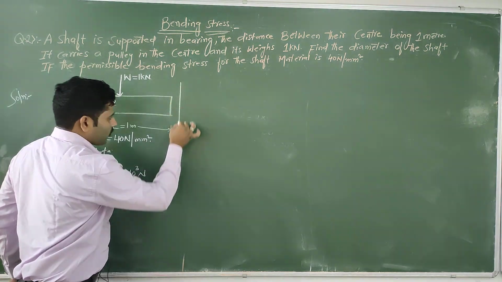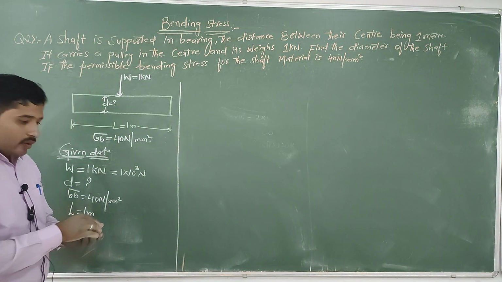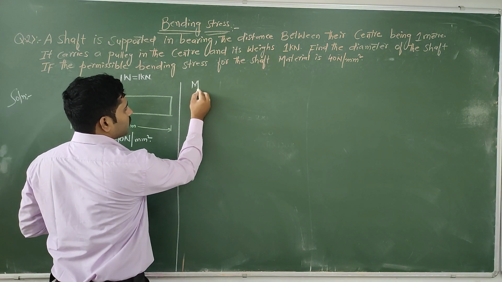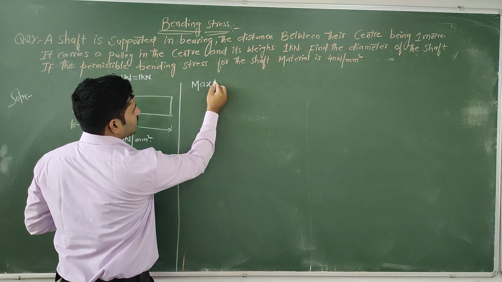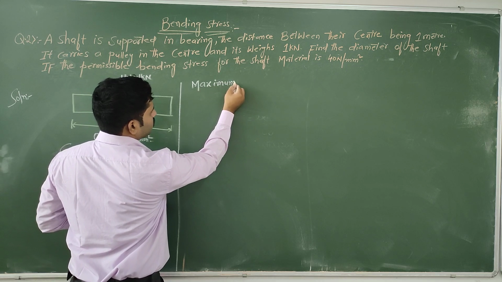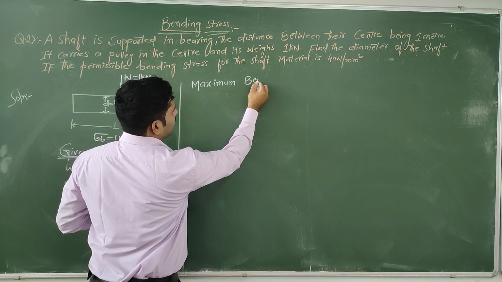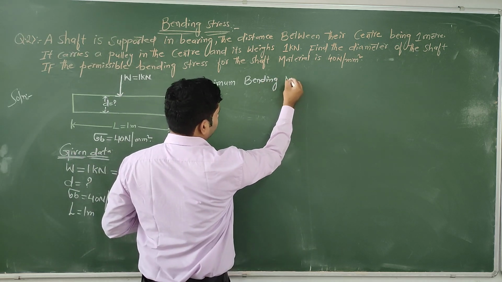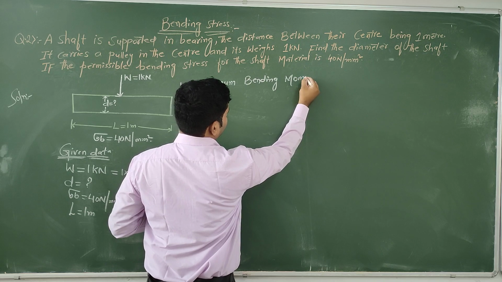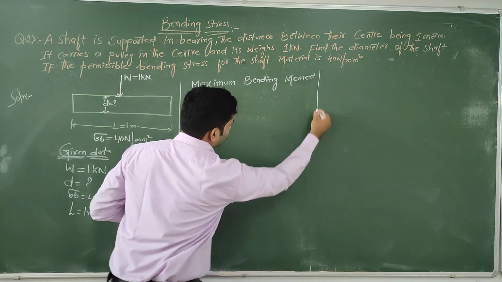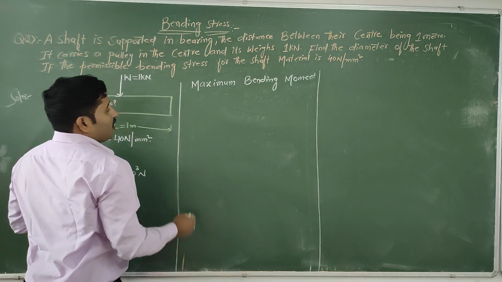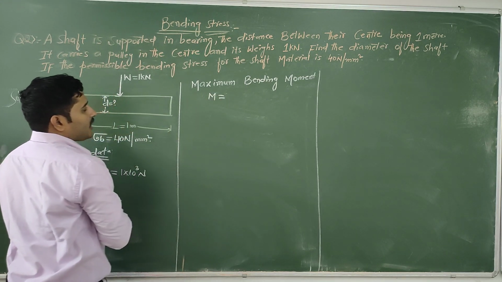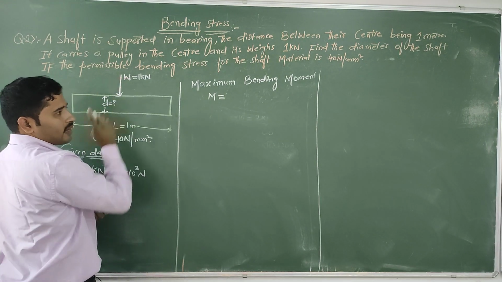Then we need to find out the maximum bending moment. To find it, you have to notice where the load is acting. The load is acting at the center point.